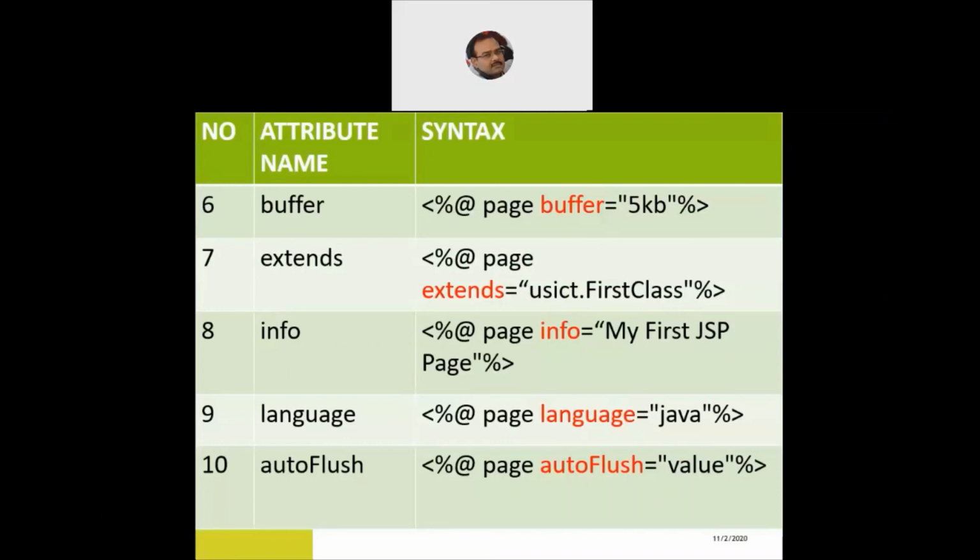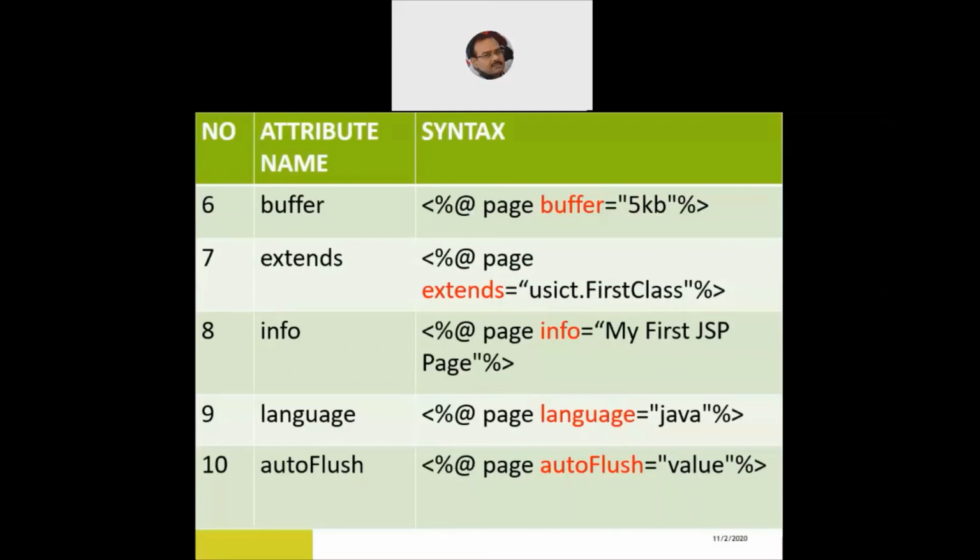What to do with that information depends upon your ability to decipher and decode it. The language, as we said earlier, will always be Java. So the language attribute for the page directive will always be written as "java" within quotes.